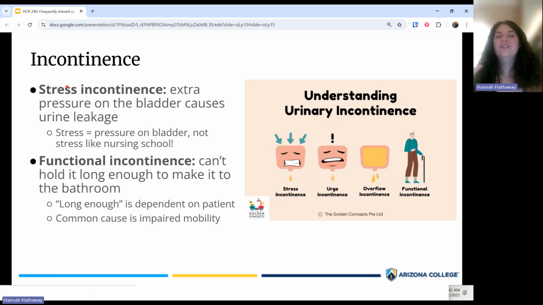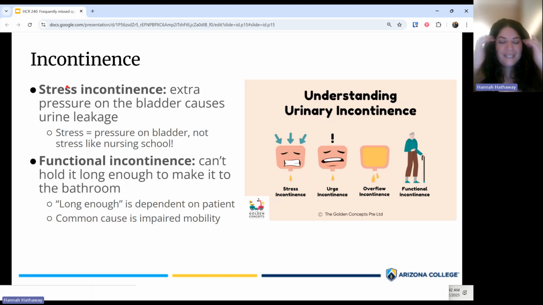In this case, we're talking about stress on the bladder. If you literally squeeze the bladder, it's going to squeeze some urine out when you don't intend for it to come out. This is the most common cause of incontinence. If you've ever had kids, and recently after having kids you sneeze and a little pee comes out, that is an example of stress incontinence. That happens because the muscles that help control the bladder get weaker because of the pressure that pregnancy puts on those muscles.